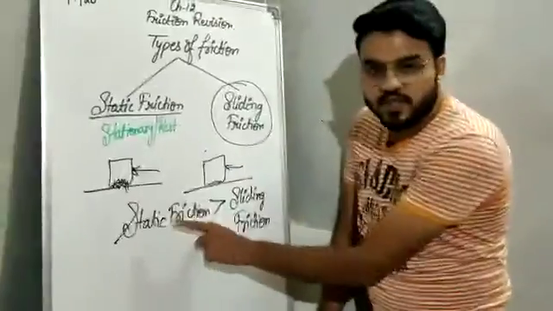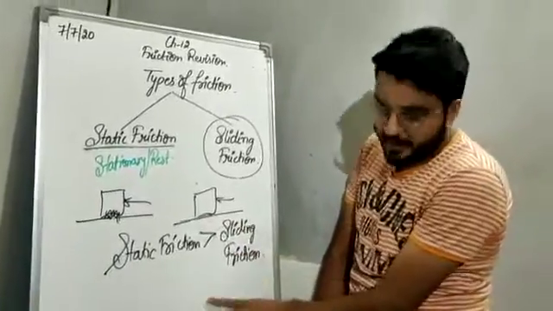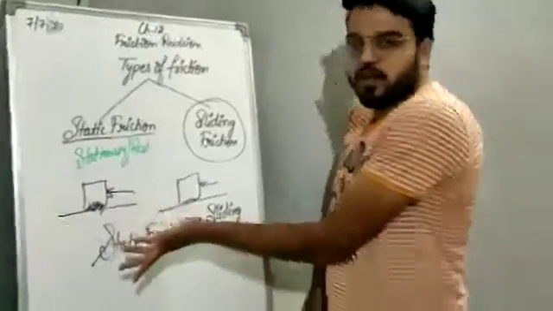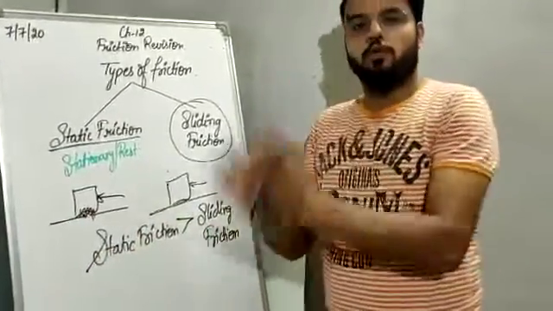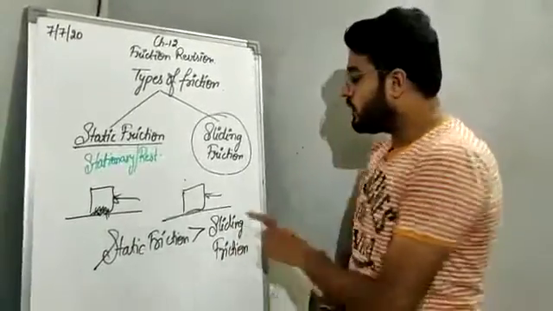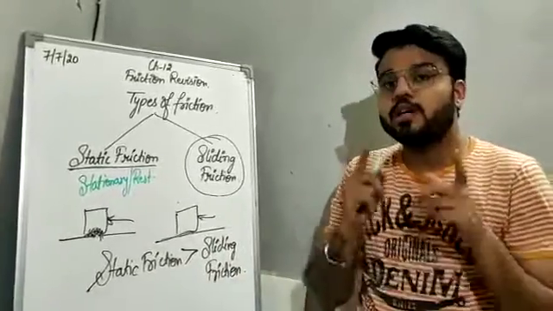The measure of static friction is always greater than the measure of sliding friction, because you are seeing that in case of static friction you have to apply more force, but in case of sliding friction you have to apply less force.